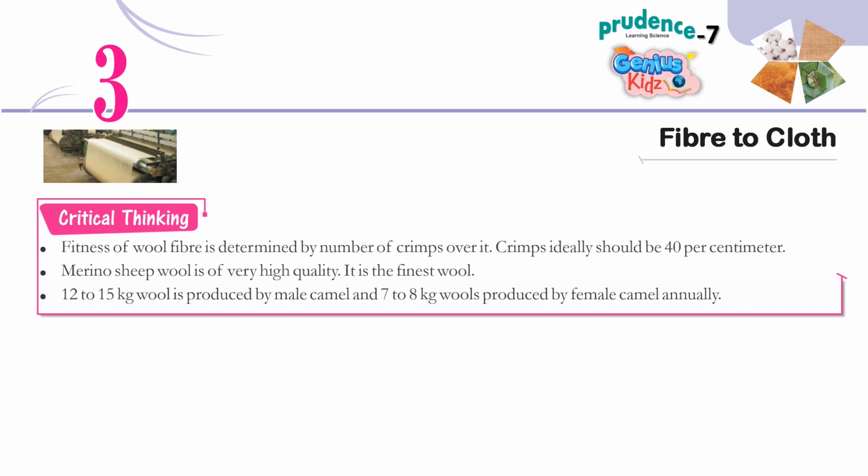Critical thinking. Fitness of wool fiber is determined by number of crimps over it. Crimps ideally should be 40 per centimeter. Merino sheep wool is of very high quality. It is the finest wool. 12 to 15 kilograms wool is produced by male camel and 7 to 8 kilograms wool is produced by female camel annually.